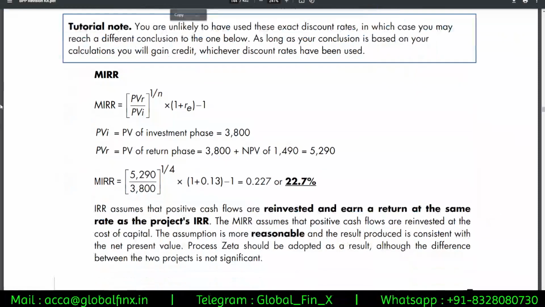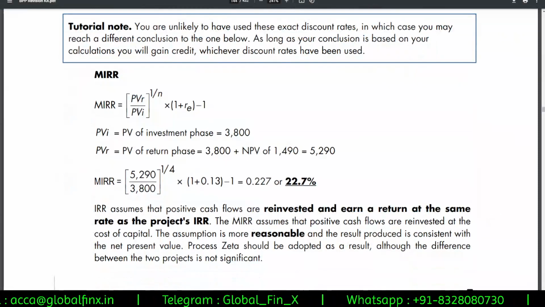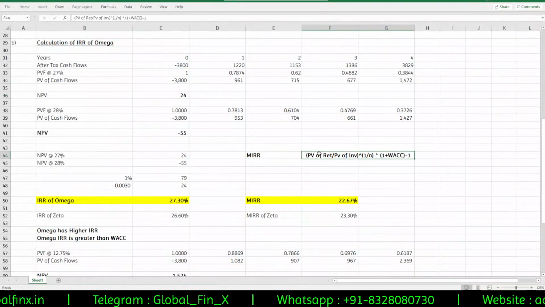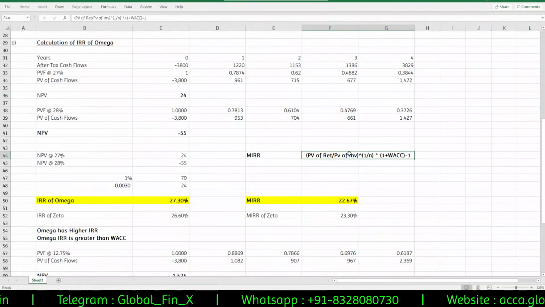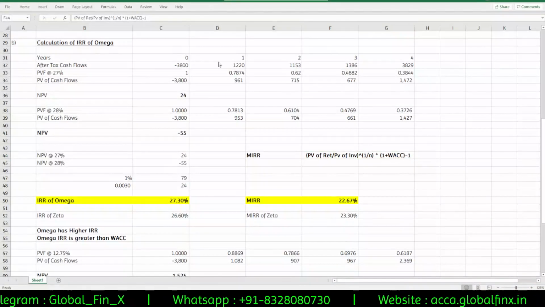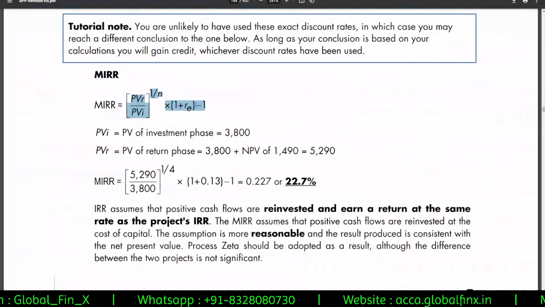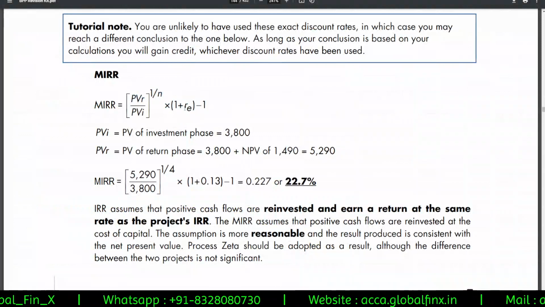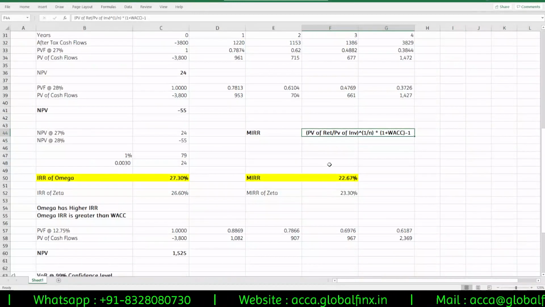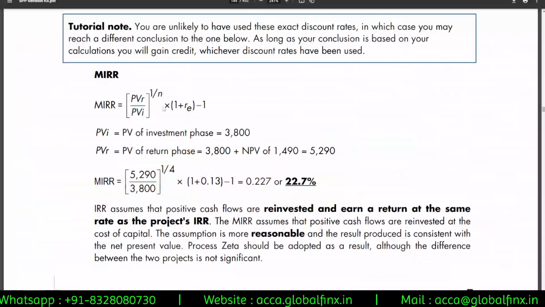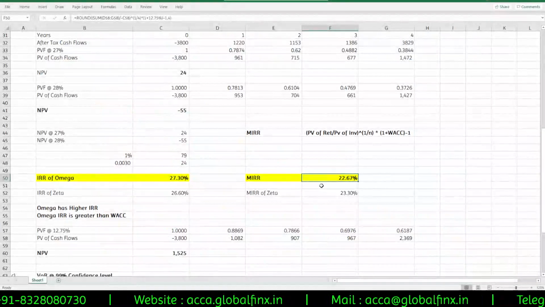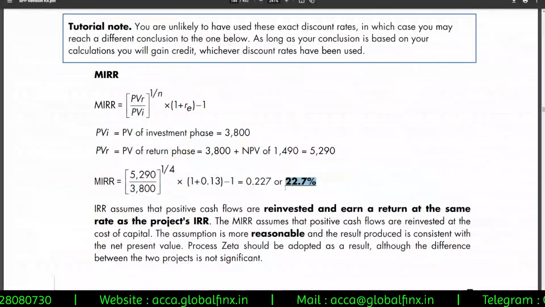And then MIRR is present value of returns by present value of investment. I got confused a little. It is returns by investment or investment by return. Sorry for that. But return by investment raised to the power of 1 by n into 1 plus WACC minus 1. Sir, here they are writing it as return on equity, but you take WACC now. That is more appropriate. So I took WACC directly here. And MIRR for me is 22.67, whereas they are getting 22.7. Sir, 22.67 is rounded off to 22.7, so that's absolutely fine.